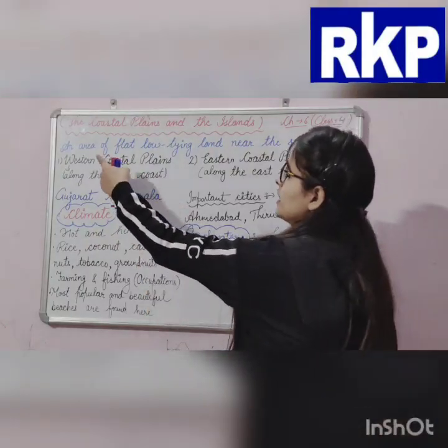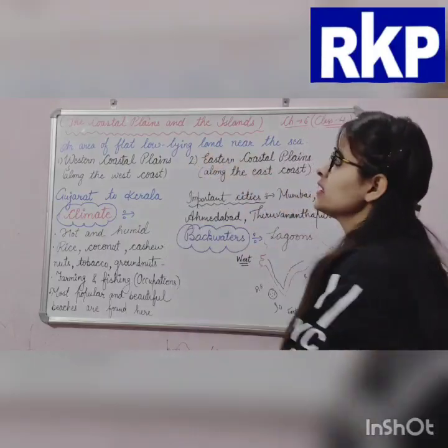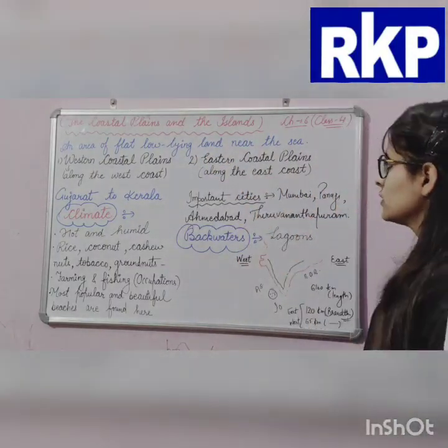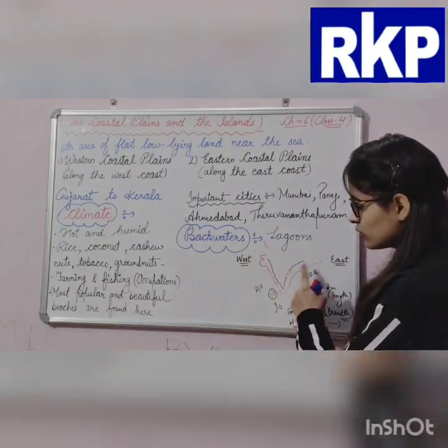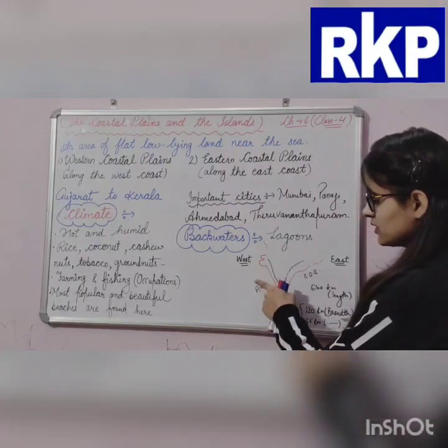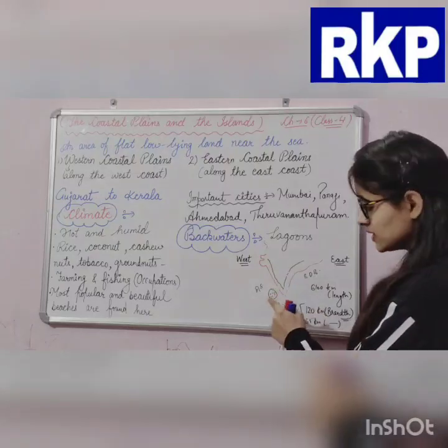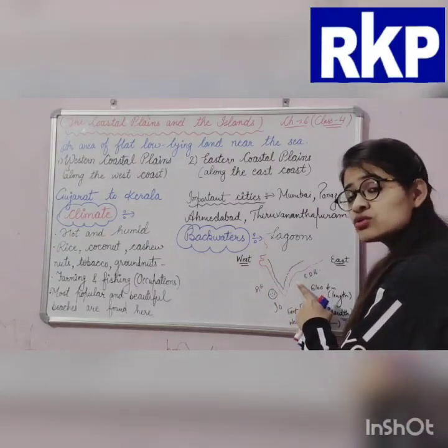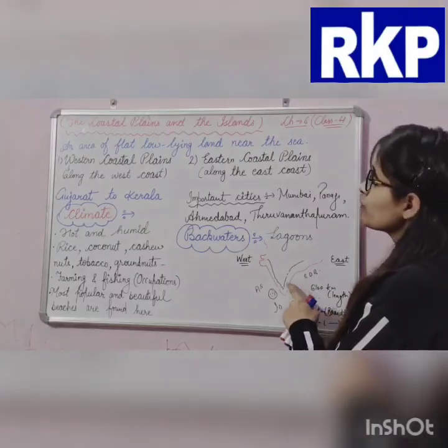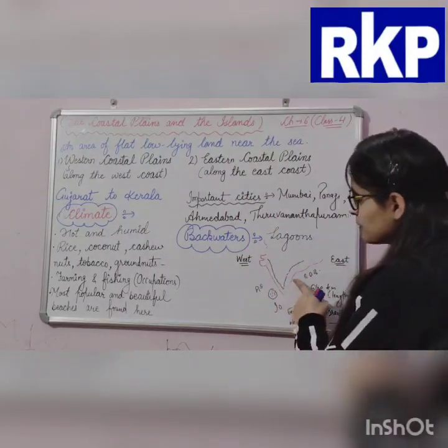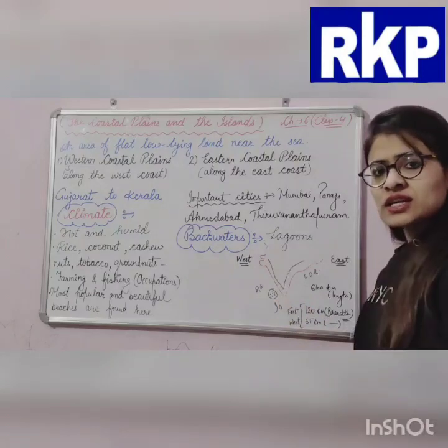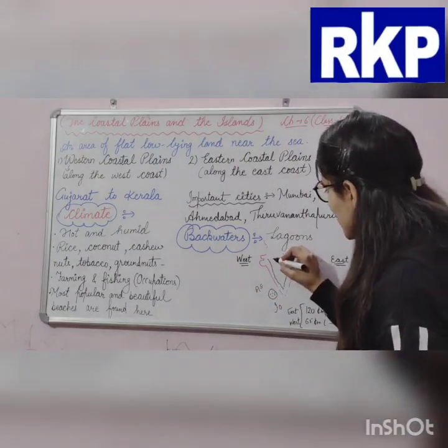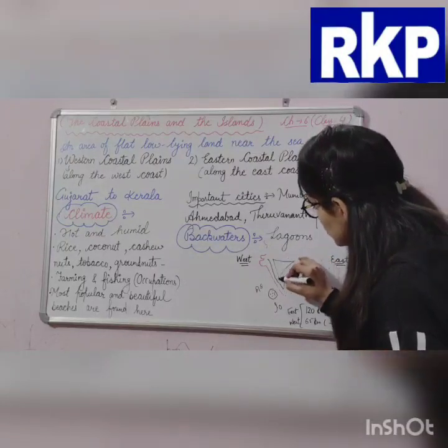Now an area of flat low-lying land near the sea is called the coastal plain. I have told you that these areas are near the sea, near the water body, here also near the water body, and here also near the water body. So these are the coastal plains which are near the sea. Clear?